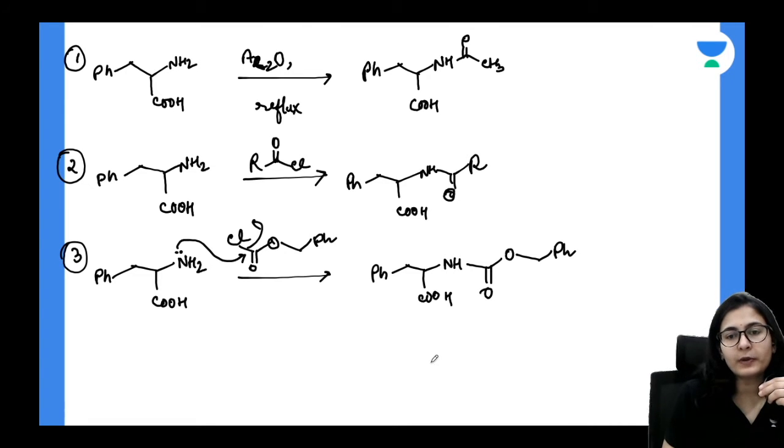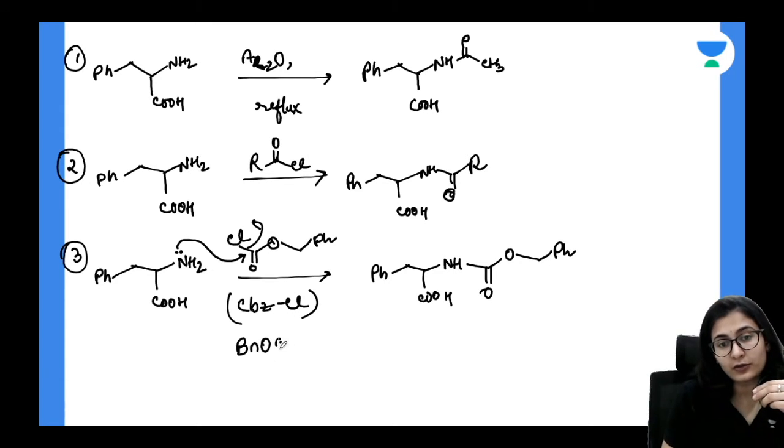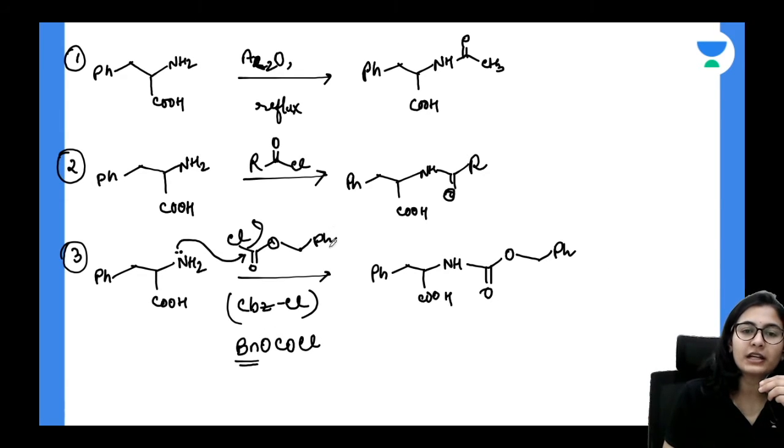Now this whole group is basically your carboxybenzyl group, and here I will call this carboxybenzyl chloride, CbzCl. So it is reacting with carboxybenzyl chloride. You can also write it like this, BnOCOCl. What is Bn? Bn is the benzyl group, that is the CH2Ph group. This group is the benzyl group. So BnOCOCl is your carboxybenzyl chloride.